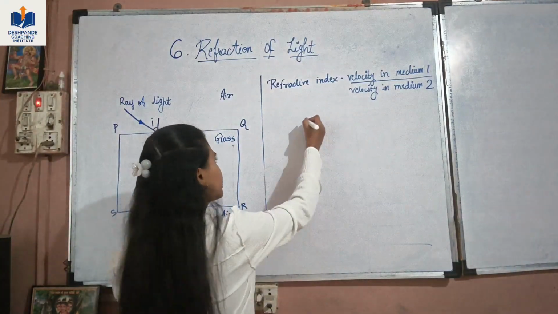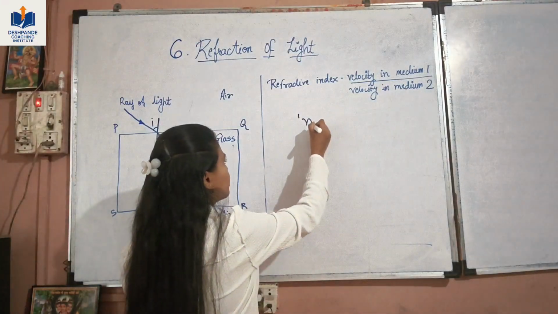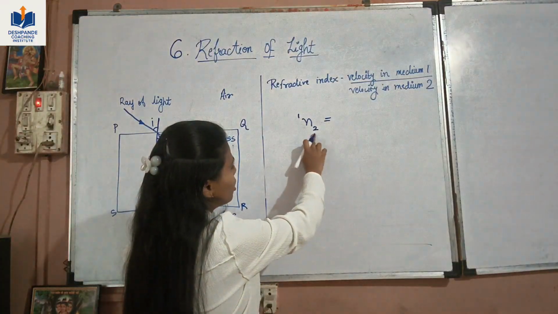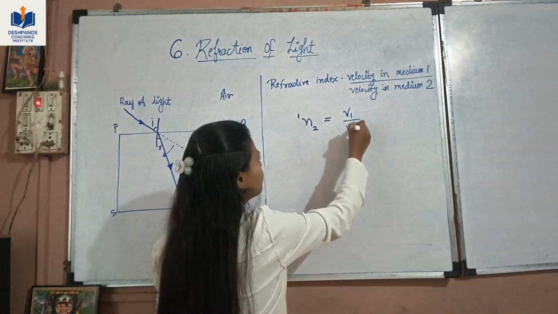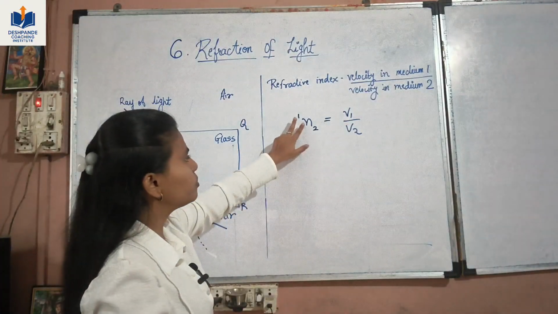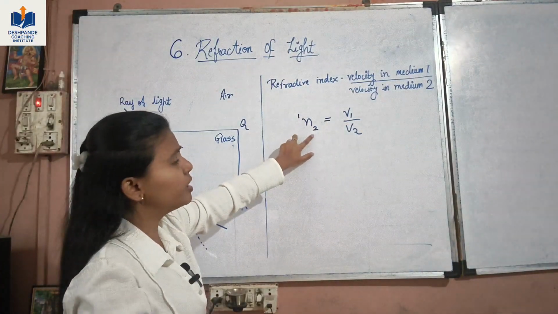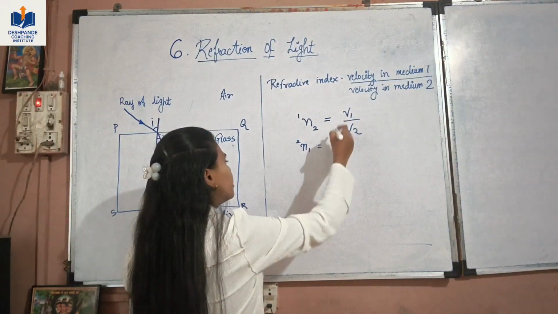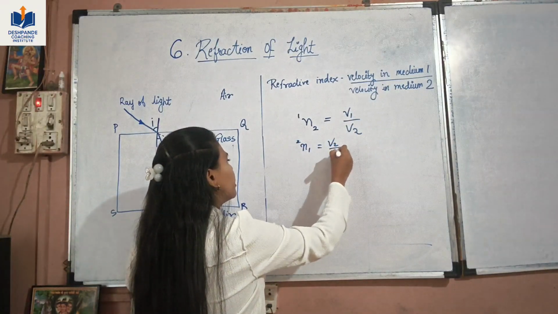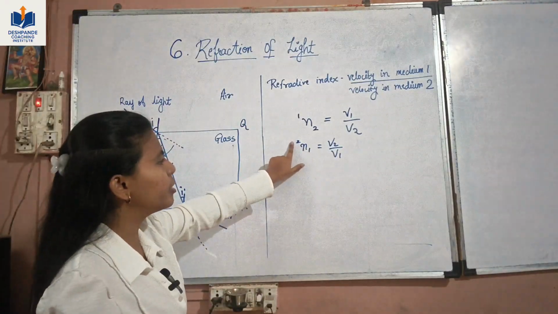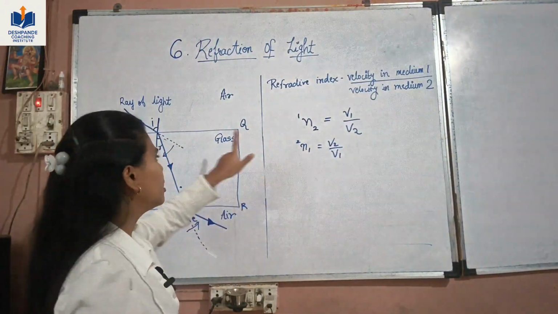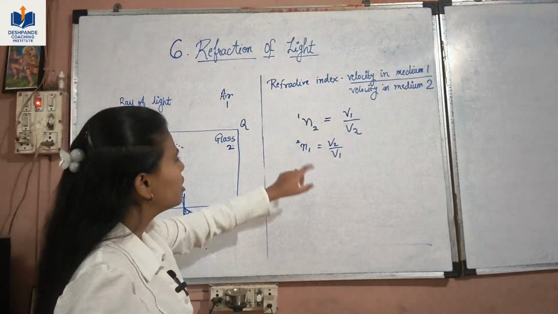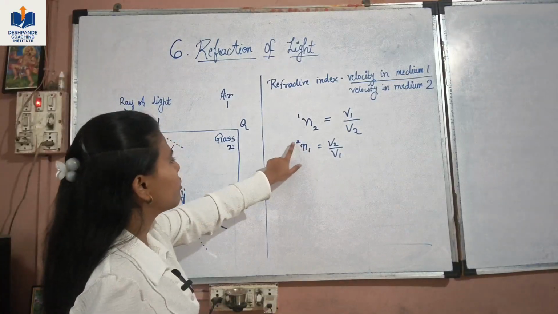The symbol for refractive index is n, and we write it as n12, which is the velocity of light in medium 1 to the velocity in medium 2, v1 upon v2. So this is the refractive index of 1 with respect to 2. If we write it as n21, then this will get inverted, v2 upon v1. So it is the refractive index of medium 2 with respect to medium 1. Here in our case, let's assume that glass is medium 2 and air is medium 1. So we will have the refractive index of medium 2.